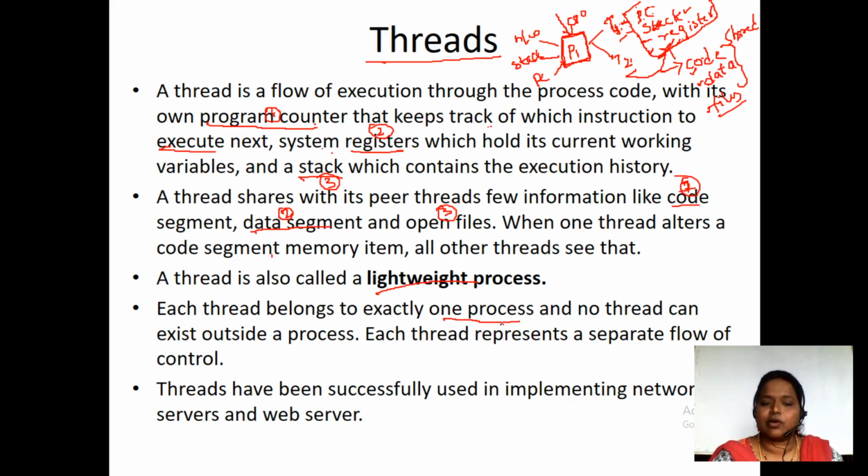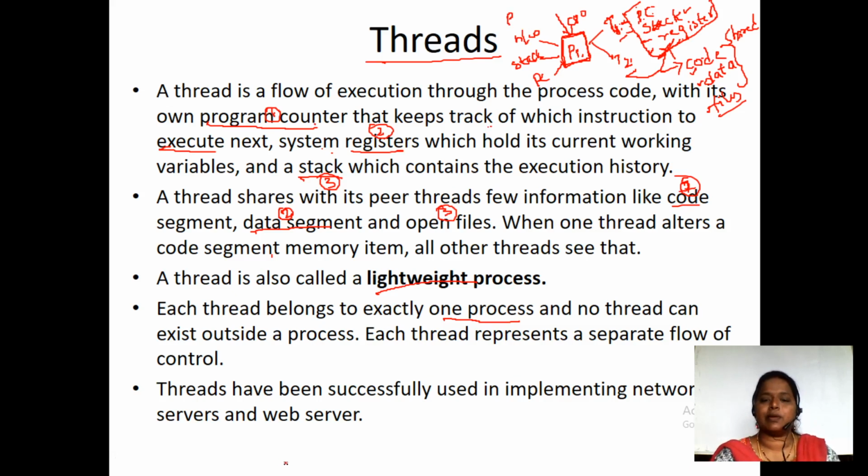So each thread belongs to one process, and no thread can exist outside a process. So when I am talking regarding this thread T1, in the sense, this T1 should be a child of P1 and T2 should be a child of P1. But no other thread can come from another process. So that is the main thing you need to know.